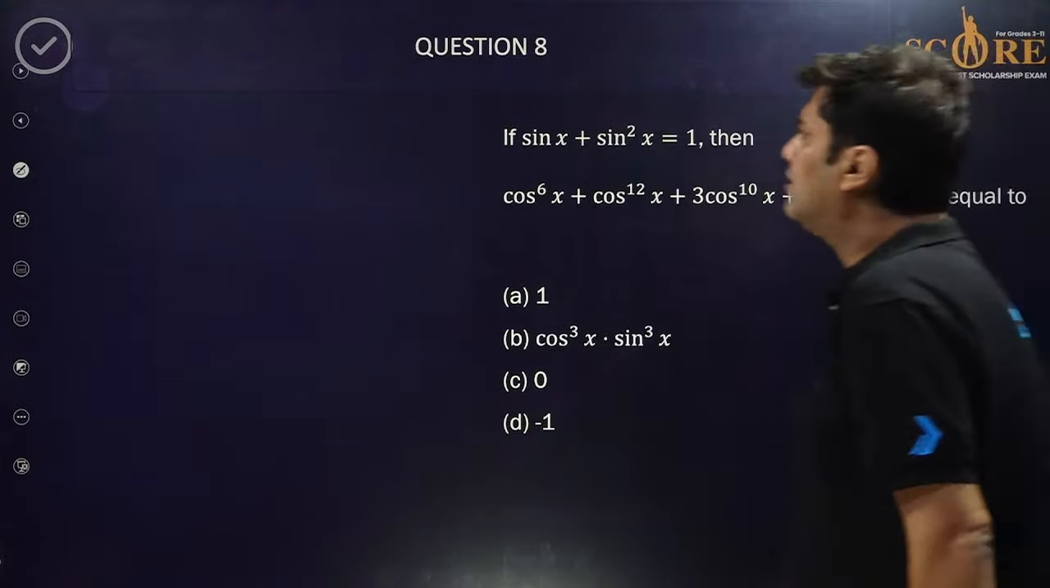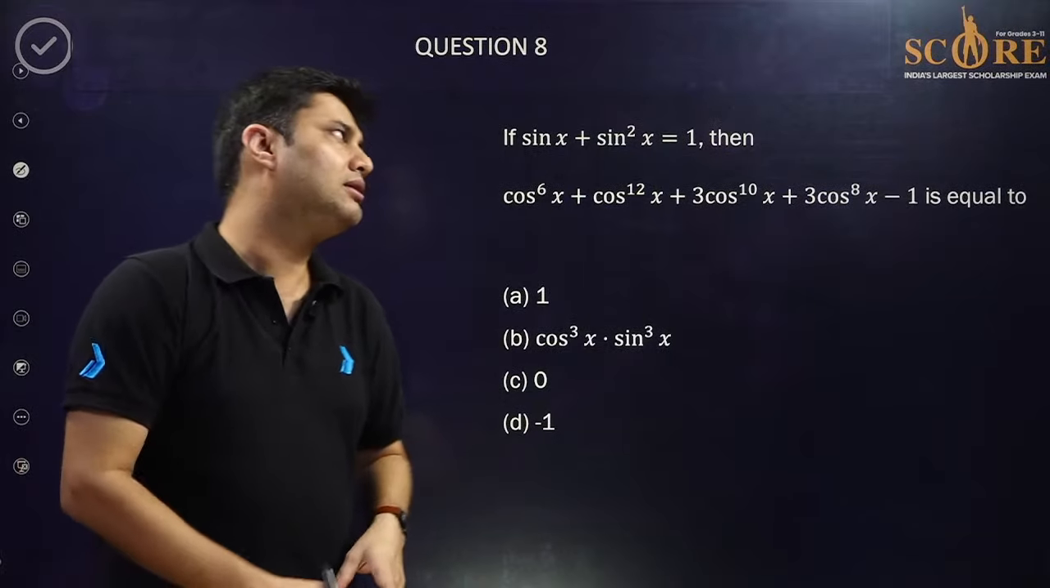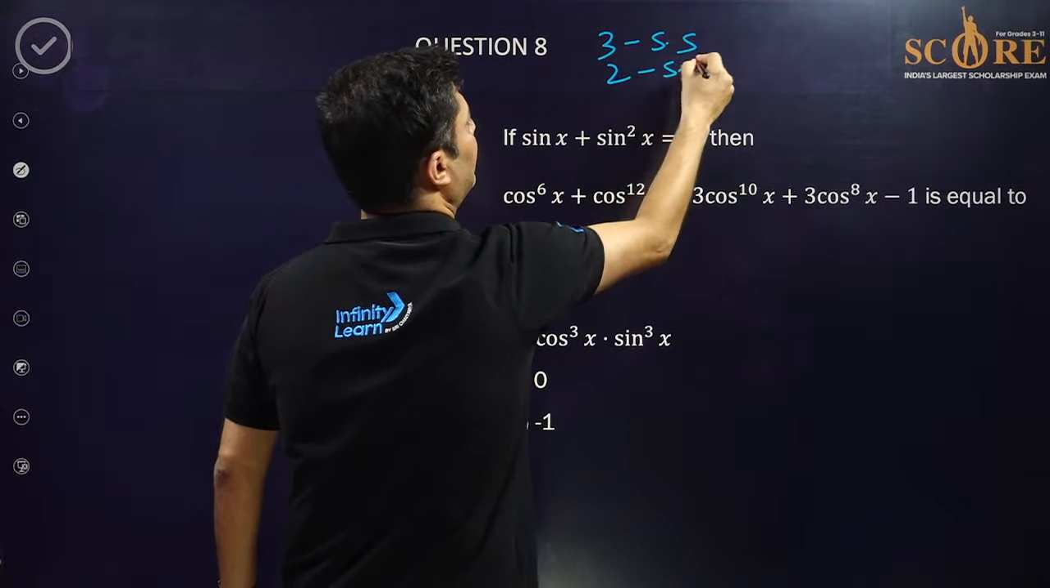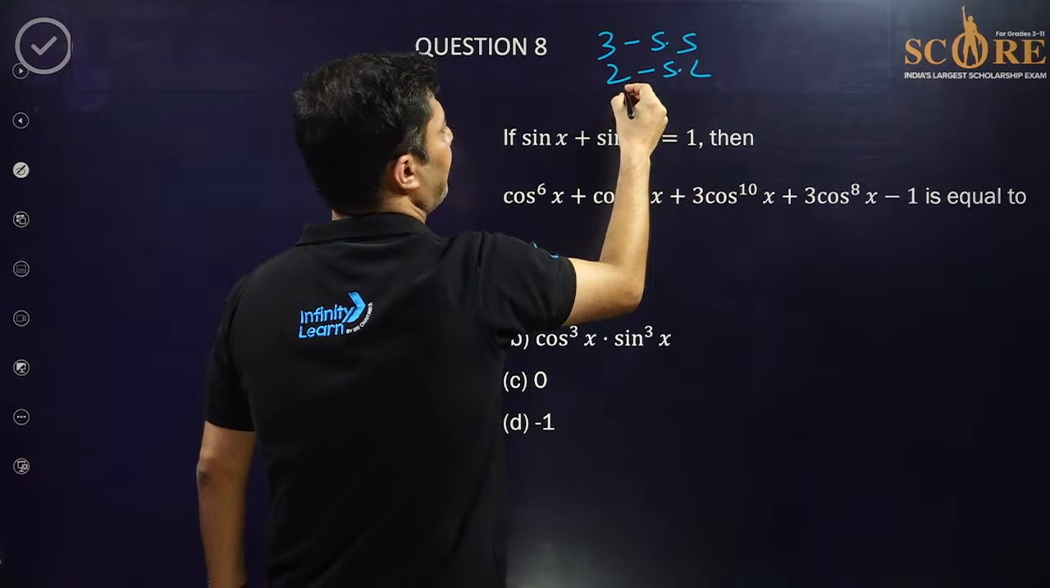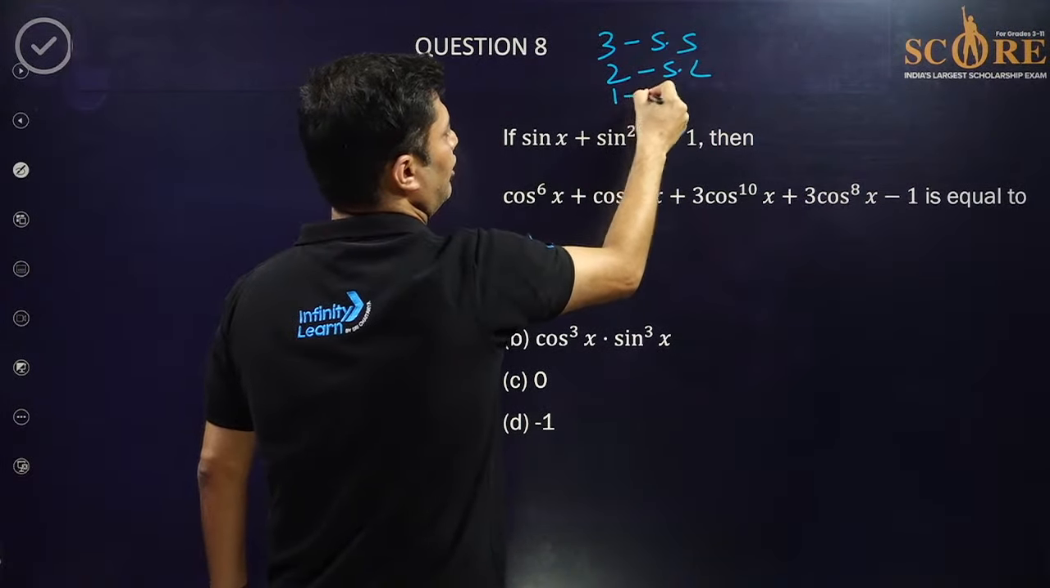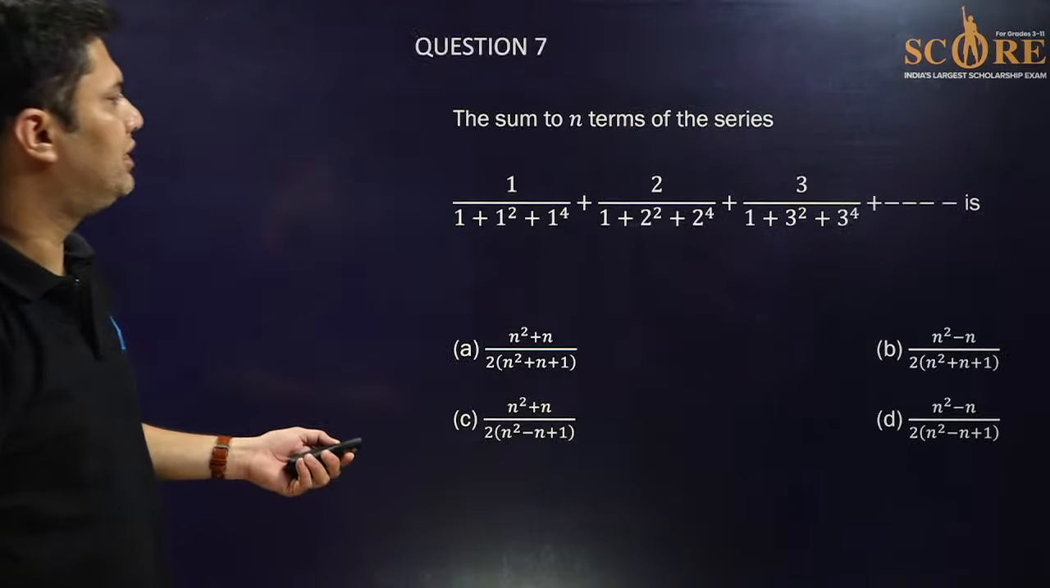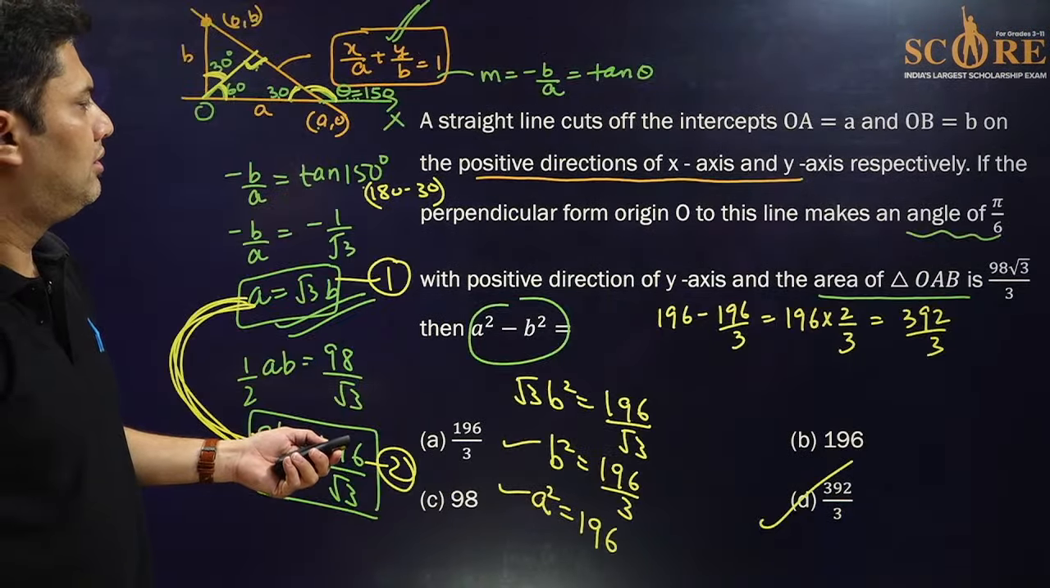Okay, so 3 questions we have done from sequence series, 2 from straight lines, and 1 question from trigonometry we have covered, and 1 from sets. So 7 questions we have done.